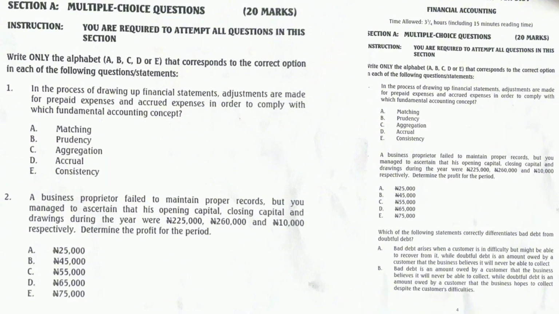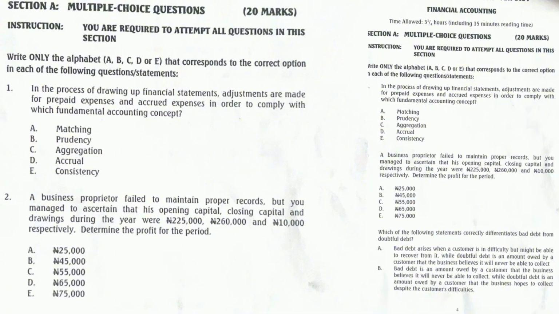Question 2 says, a business proprietor failed to maintain proper records, but you managed to ascertain that his opening capital, closing capital, and drawings during the year were 225,000, 260,000, and 10,000 respectively. Determine the profit for the period.